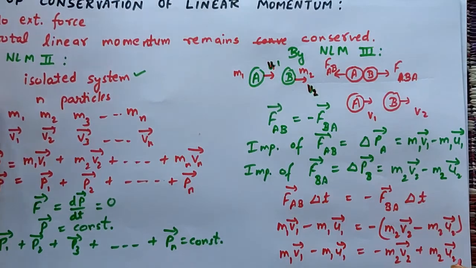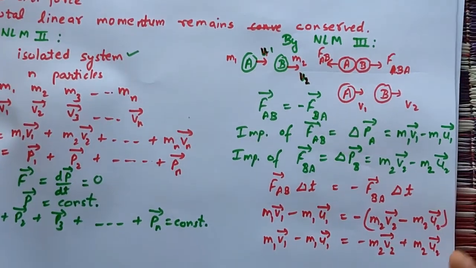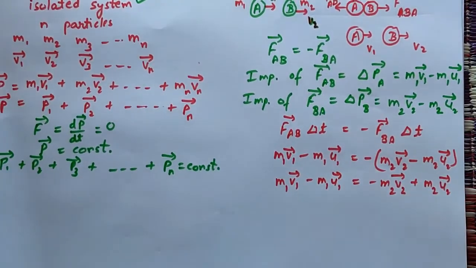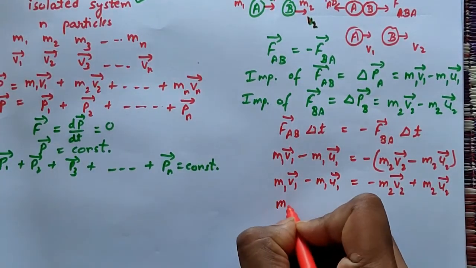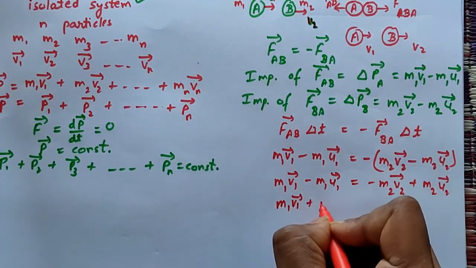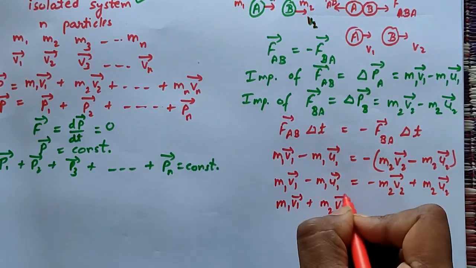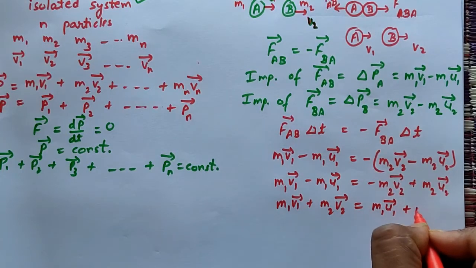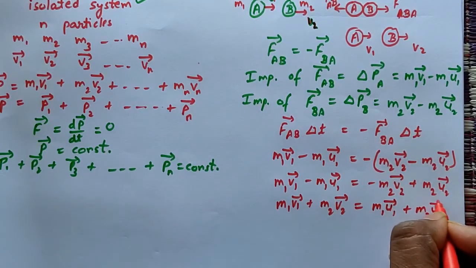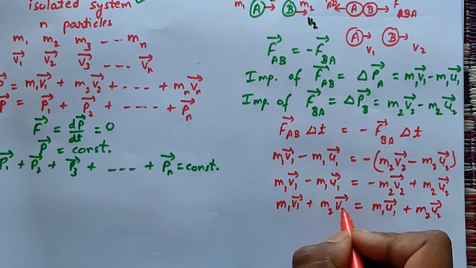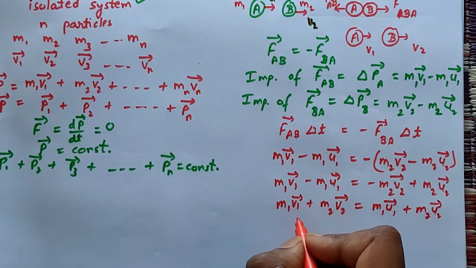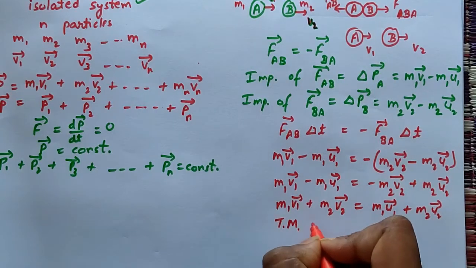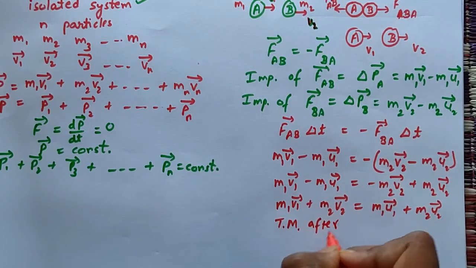Now taking v on the same side and u on the same side, we get m1 v1 vector plus m2 v2 vector is equal to m1 u1 vector plus m2 u2 vector. So what is this? This one is the total linear momentum after collision.